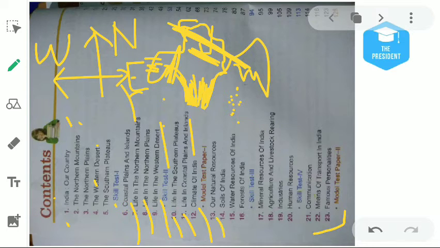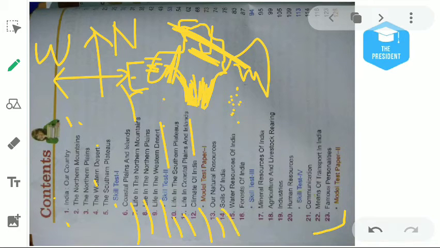Then chapter number 13 will be about our natural resources. We will learn the definition of natural resources, where they are found, what their distributions are, what their usage is, and how we can conserve them.